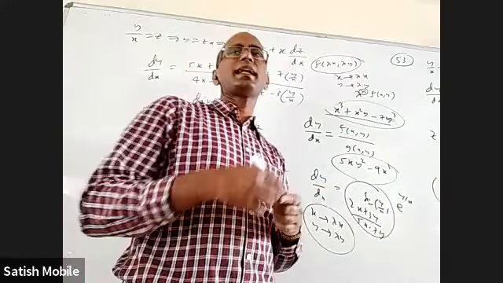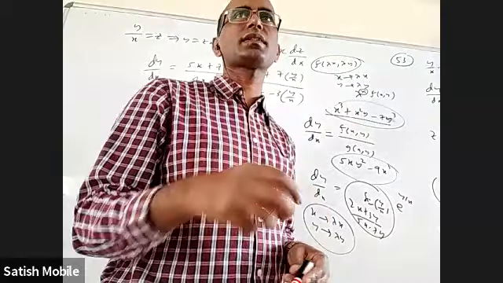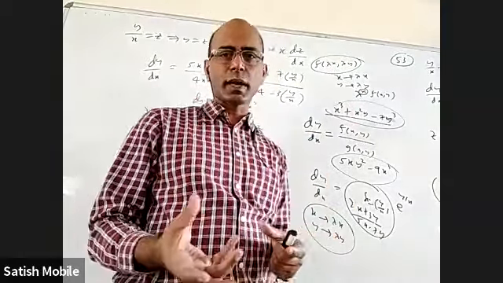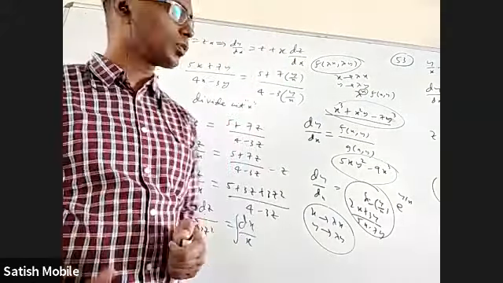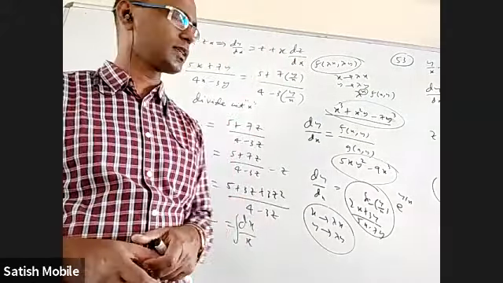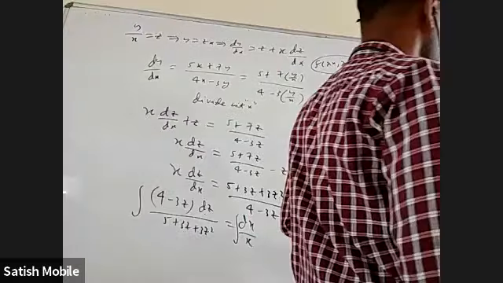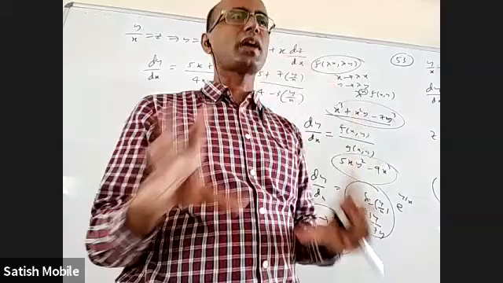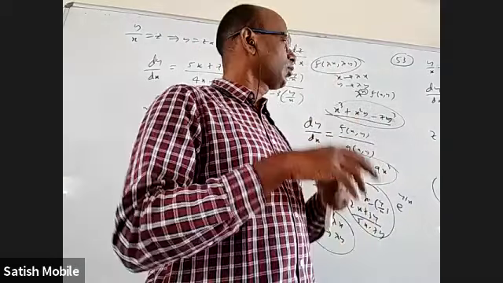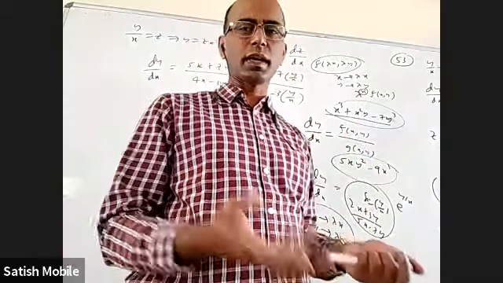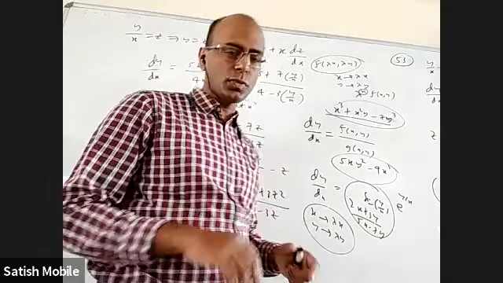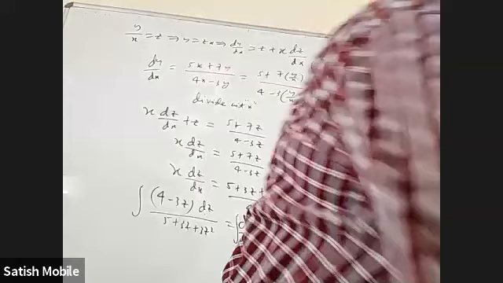Okay. So in any expression, when you replace x with lambda x and y with lambda y, if lambda gets completely cancelled, you'll get the original expression back. Okay. We are going to use this method and we are going to call it homogeneous expression. And the method is you try to get the RHS in terms of y by x everything. That's the main point. We'll get it by dividing by x square or x cube or x. You can understand with the question, right? Okay. Within this, there's one more model we're going to discuss.